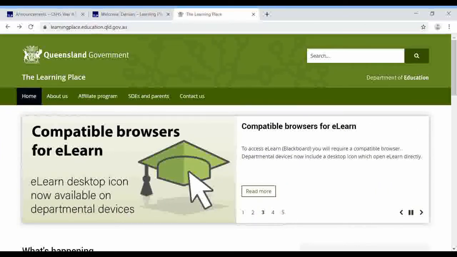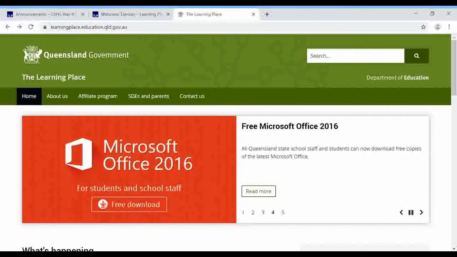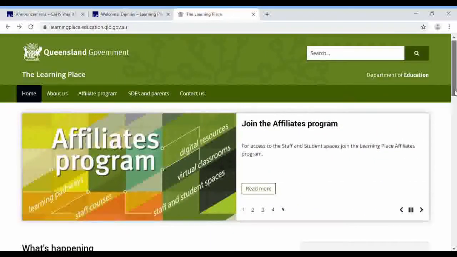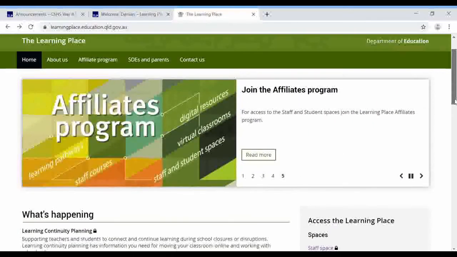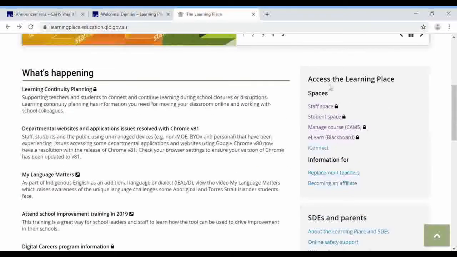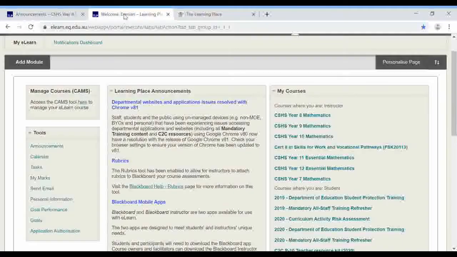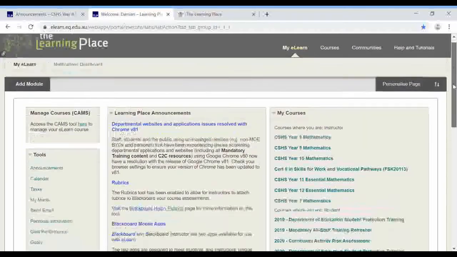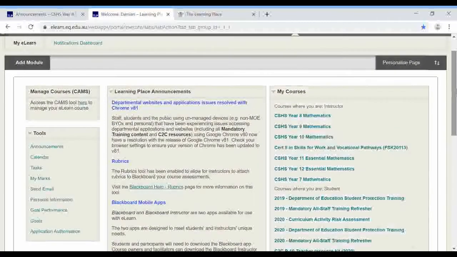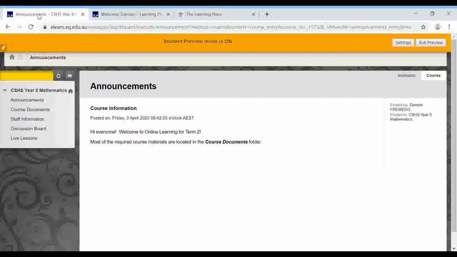Now, the good thing is if you can see this video, then you've already accessed the Learning Place and Blackboard, but if not, you go to the Learning Place. As you can see the address on the screen, and down on the right hand side you've got your eLearn Blackboard link, which will take you to that familiar looking page where you would probably find your Japanese class. You might also have some other classes here now. One of mine, you'll notice underneath my courses, yours will say student, mine says instructor, and you'll click on CSHS Year 8 Maths. And that's what it'll look like.